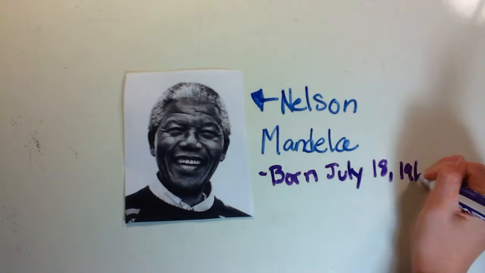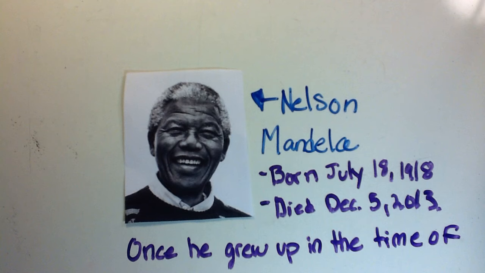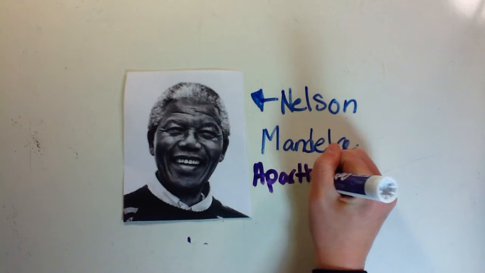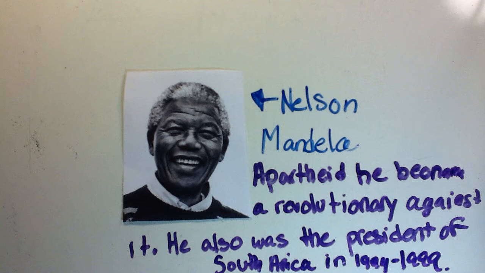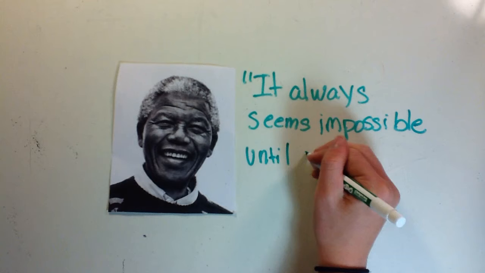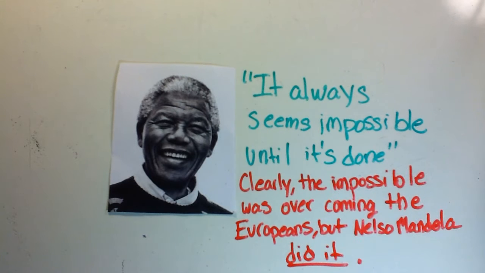Now, Nelson Mandela, born July 18, 1918, died December 5, 2013. He grew up in the apartheid time. He had been a revolutionary against it and became president of South Africa in 1994 to 1999. It always seems impossible until it's done.